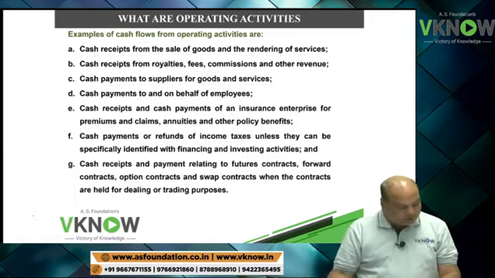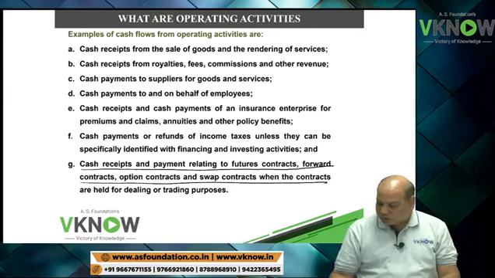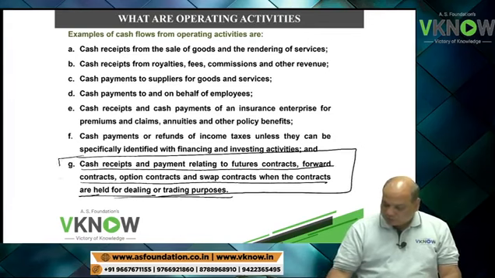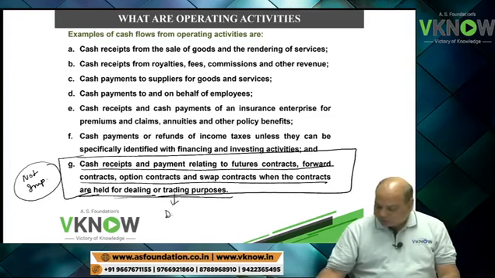Next, point number G: cash receipt and payment relating to forward, future contract, option contract, swap contracts, when the contracts are held for dealing or trading purpose. Now, point number G, you write down but it is not important for you. Then you will ask why. Because these are derivatives.